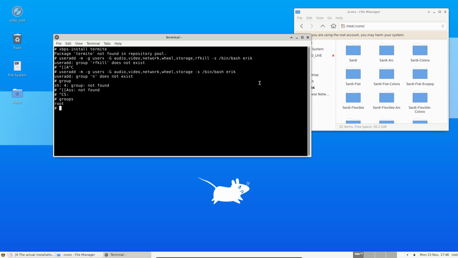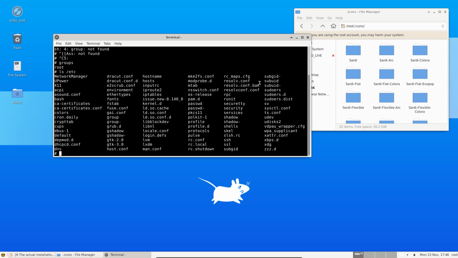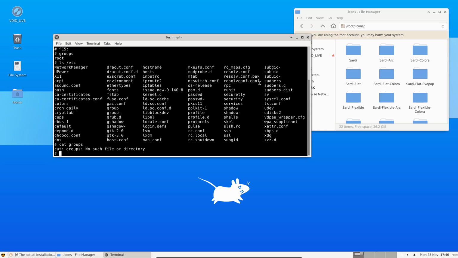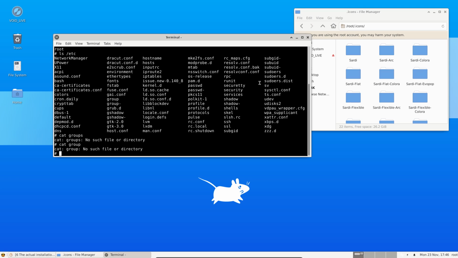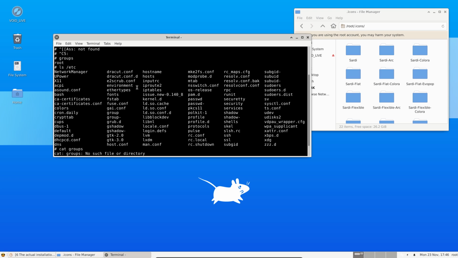Root. Okay. What do we have here? Is there something like this? Okay, let's read.